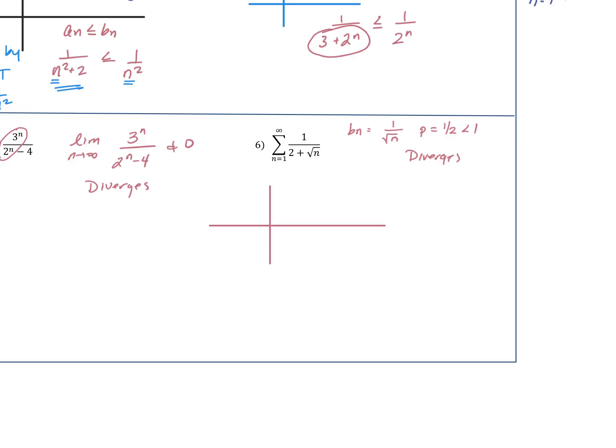So on a graph, if this is my A sub n, if my B sub n diverges, I need it to be underneath. So I need B sub n to be here. So I need 1 over root n less than or equal to 1 over 2 plus root n. That's what we need to happen. It's not going to work though. These are the same. This is bigger on the bottom, so this is smaller. So it's, in fact, above it. So our B sub n is up here. So this is inconclusive.